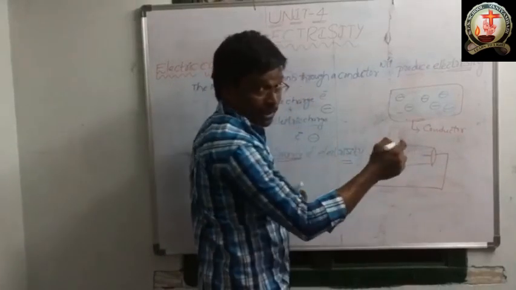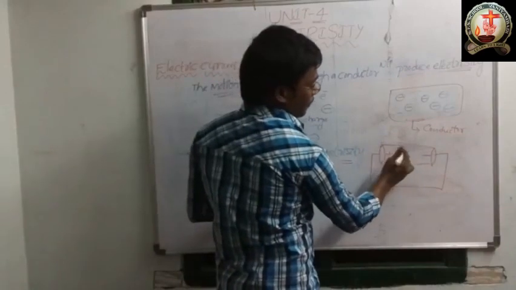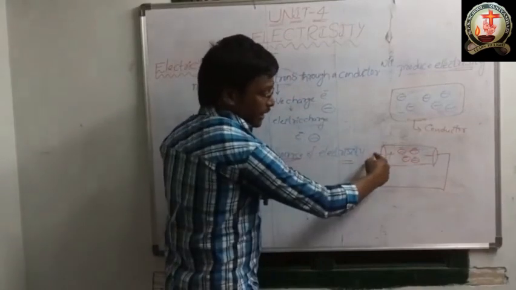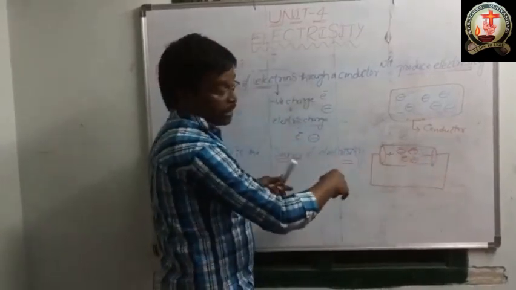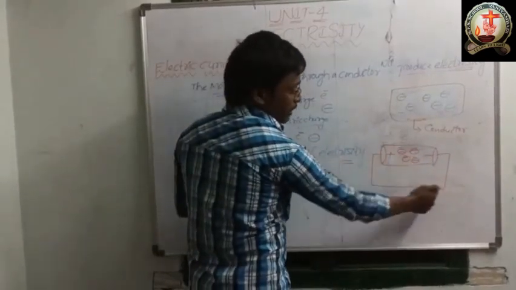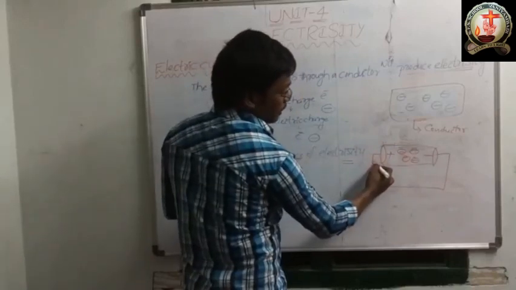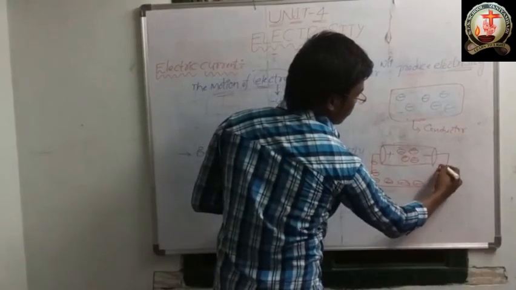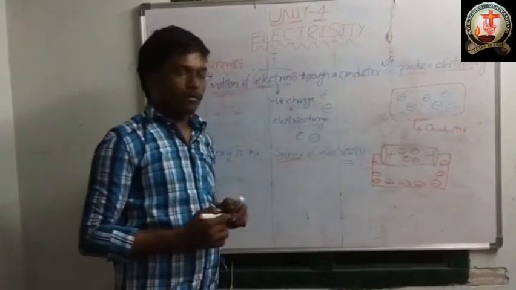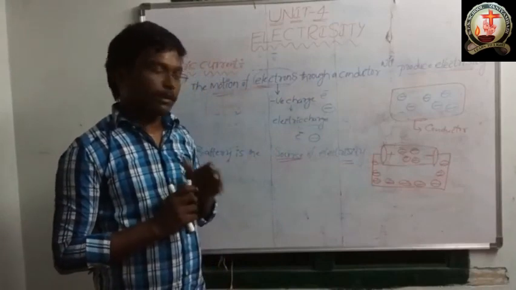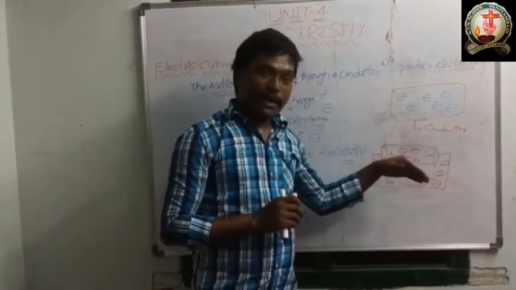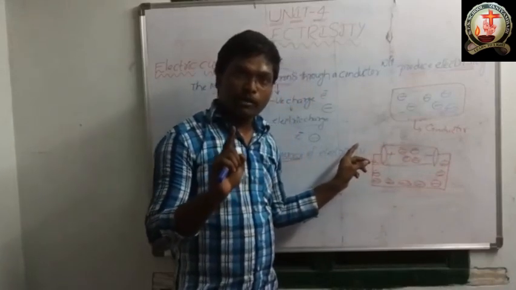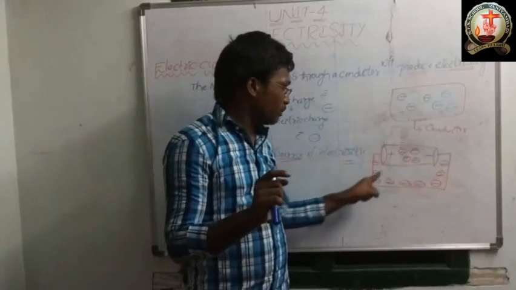This battery has a large number of electrons, correct? So whenever we connect an electric wire to the battery, all the electrons will flow from positive terminal to negative terminal. Okay, please remember this point.